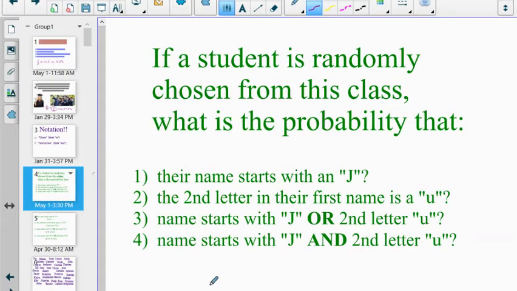Starting with this one. If I choose a student randomly from this class, from the people watching this video right now, what's the probability of the following events? Their name starts with the letter J, the first name. The second letter in the first name is a U. Their name starts with J or the second letter is U, so the union of those. Or their name starts with J and the second letter is U, so the intersection.